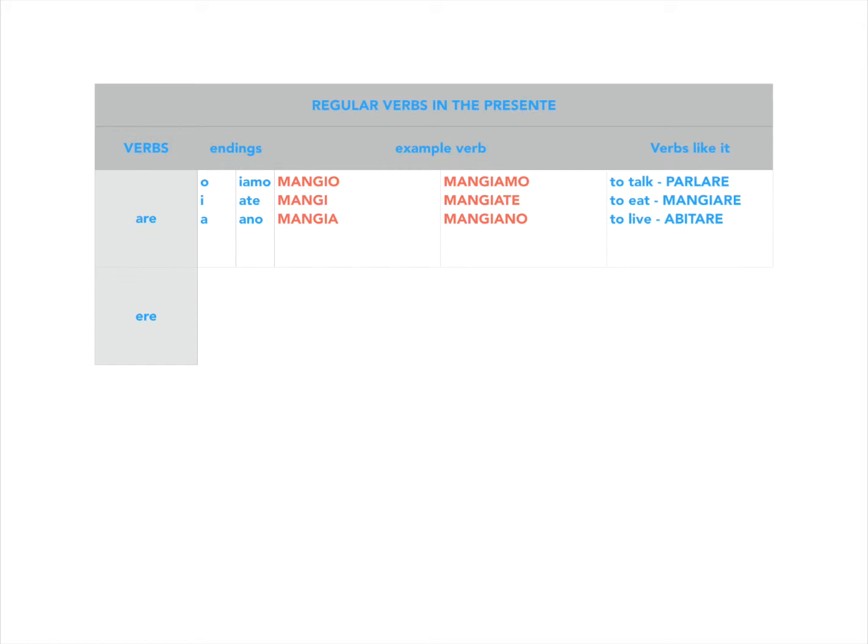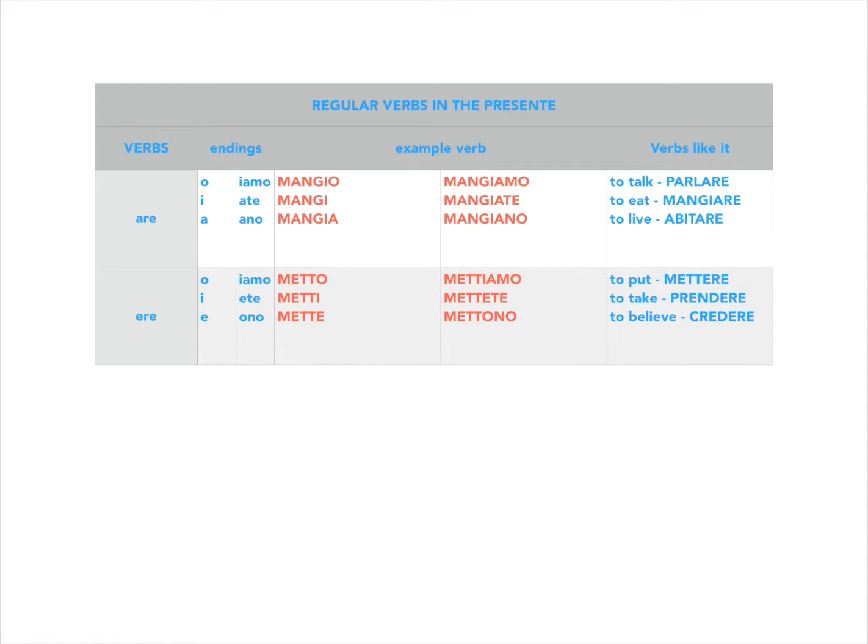Next up, let's do ERE verbs. Its endings are o, i, e, iamo, ete, ono. Our first verb is mettere, which means to put. Metto, metti, mette, mettiamo, mettete, mettono. Mettere, to put. A few more verbs like this ERE verb are prendere, to take, and credere, to believe.